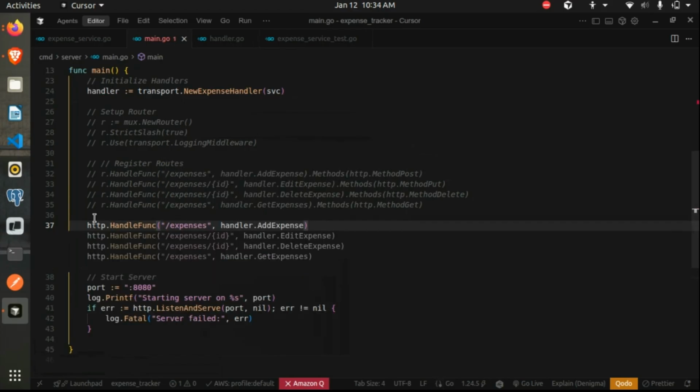So it will use this default router if you have mentioned all these fields, and then route to the methods which we have mentioned. And if not, then it simply returns a 404 not found error.